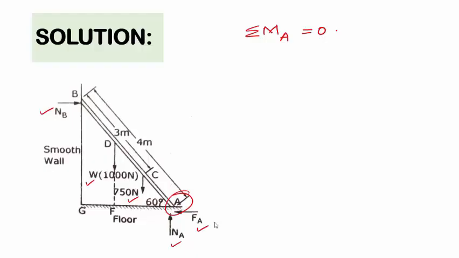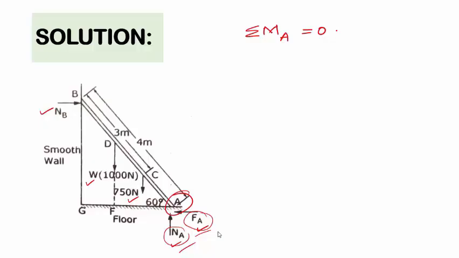Here, while we are considering the moments of the forces about point A, there will be no moment generated about the FA and NA force components, because these two force components are acting at that point itself. So there will be no perpendicular distance between the force components and the considered point. So we can neglect these two force components while calculating the moments of the forces about point A.